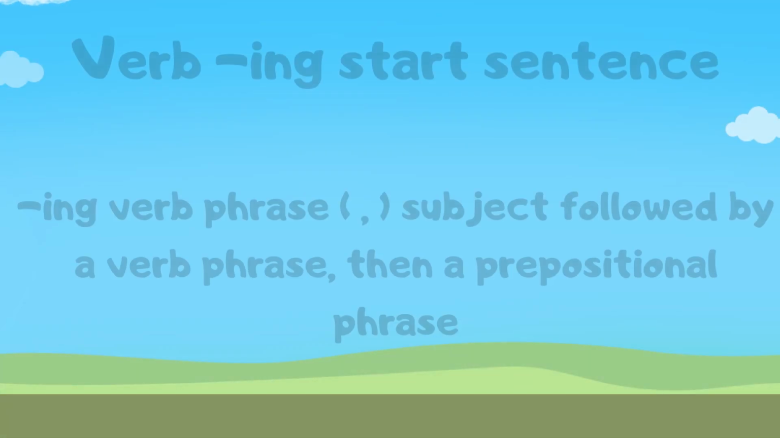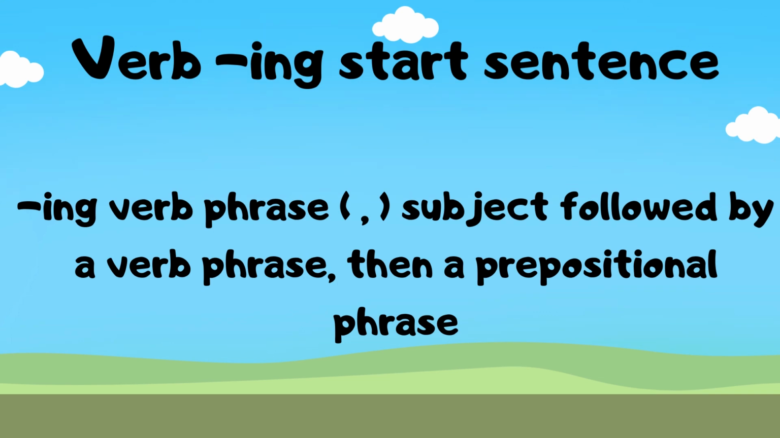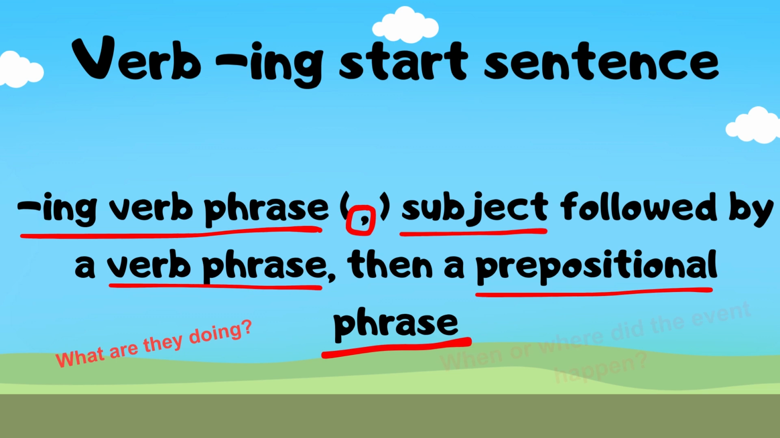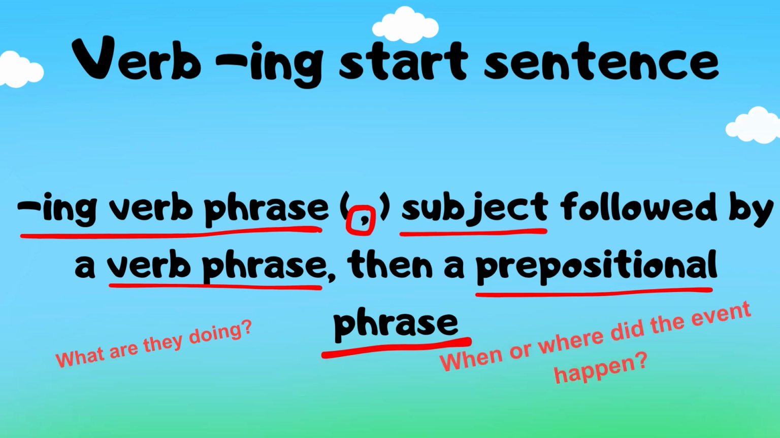Next is verb ing start sentence. This sentence has 4 parts to it. It starts with an ing verb phrase, followed by a comma, then the subject, which can include an adjective. It is then followed by a verb phrase to show what the subject is doing. Lastly, the prepositional phrase to tell the readers when or where the event happened.